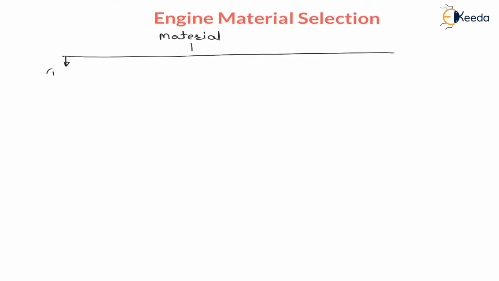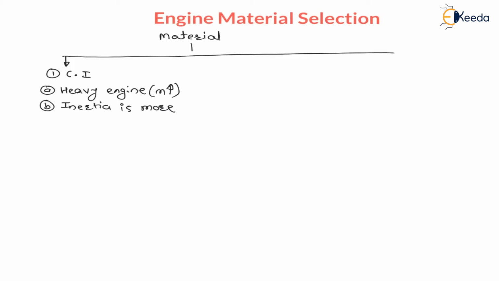Number one, cast iron is used. Cast iron is generally used for a heavy engine. Whenever cast iron is used, the engine becomes a heavy engine, that means mass is more. And as mass is more, inertia, that is mass into acceleration, will be more. Heavy engine, hence inertia is more.